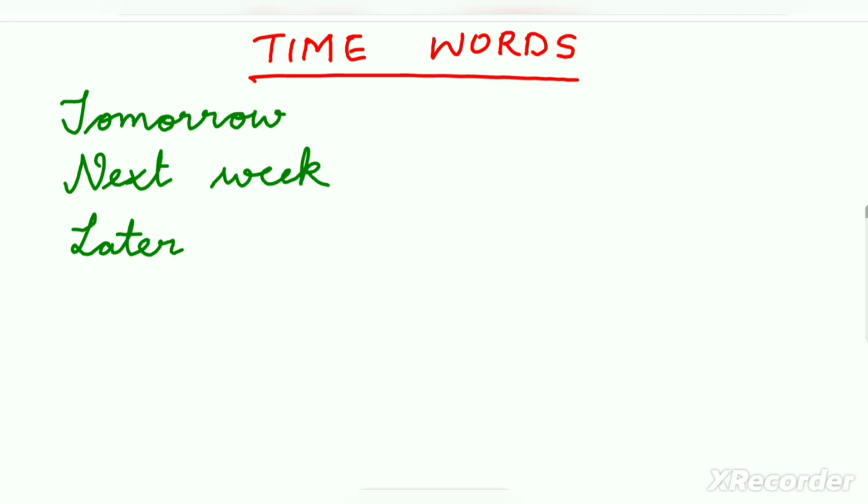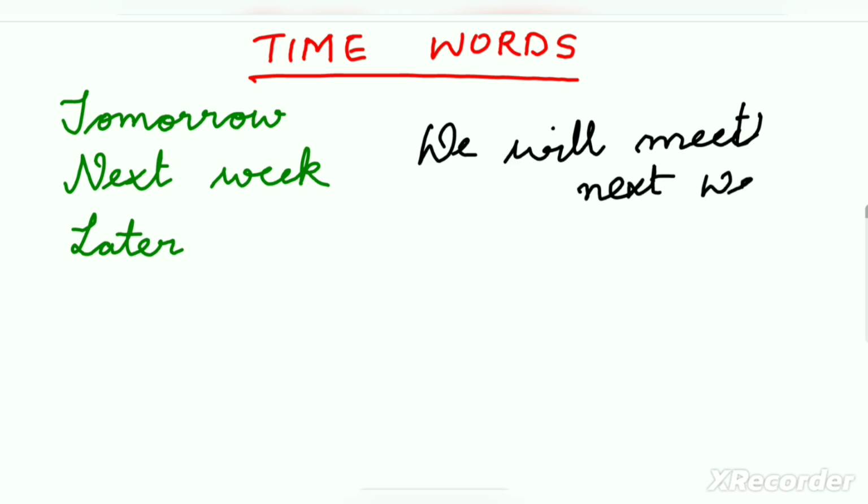For example, we will meet next week. When you see such time words like next week or tomorrow or later, then we identify that the sentence is in the simple future tense.